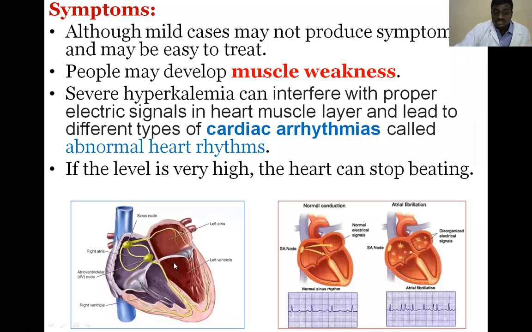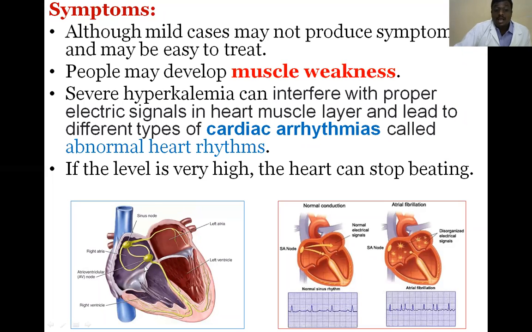Cardiac arrhythmias means abnormal heart rhythms. These abnormal heart rhythms may be produced by a high amount of potassium in the blood, hyperkalemia. Excess potassium interferes with the action potential in the heart's nerve conduction.